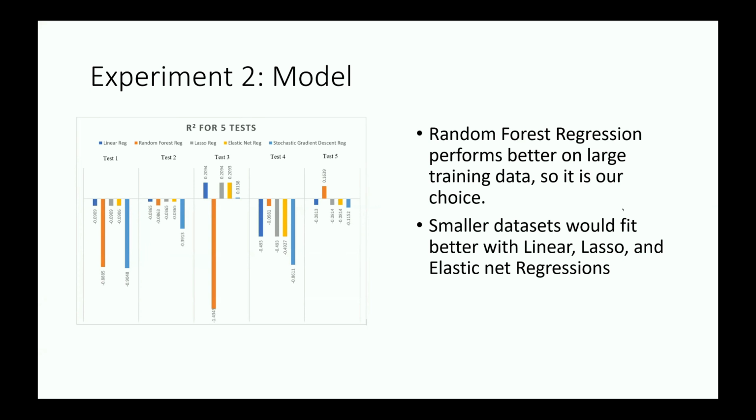And so we decided to go for the random forest regression, which was the best choice here. And these are just 5 models. We tried a lot more, but we wanted to show it through a few models. And so we can see that if we were to have smaller training data sets, then we would be better off with linear, lasso, and elastic net regressions.